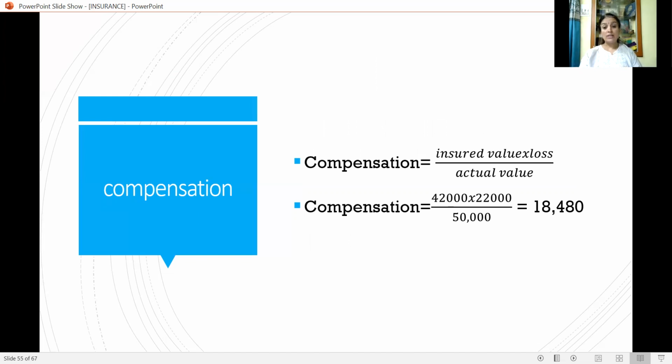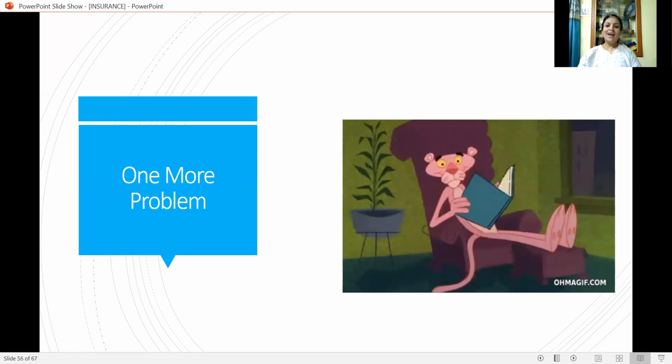Insured value is given in the problem, that is 42,000. Actual value that we have calculated is 50,000. Loss is also calculated, that is 22,000. So if you apply this formula, you will get the compensation as rupees 18,480. I hope you have understood how it is solved.